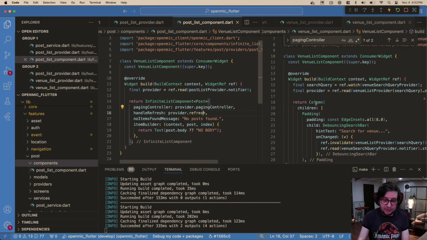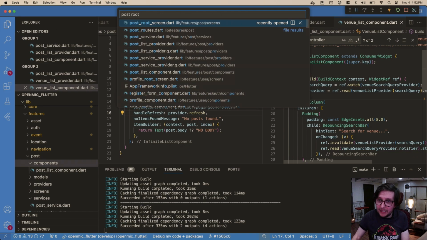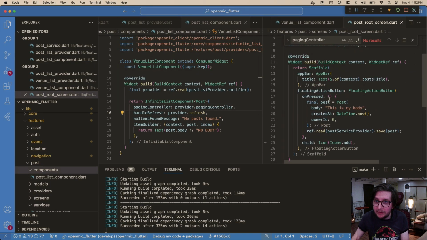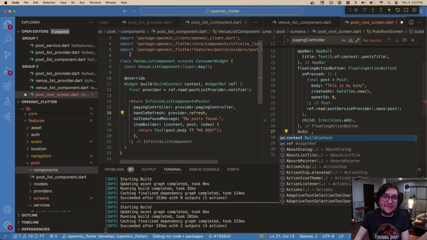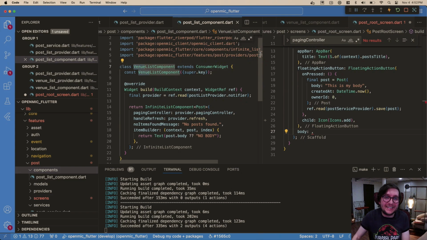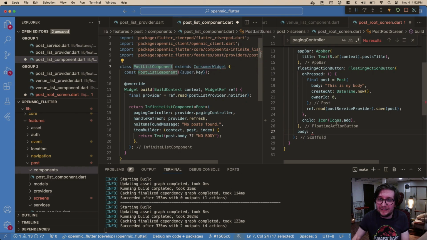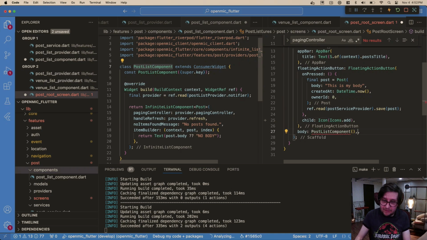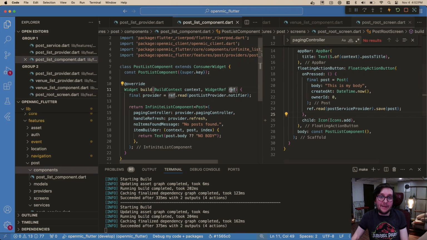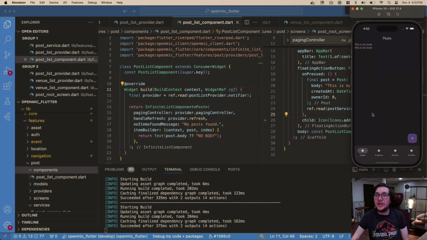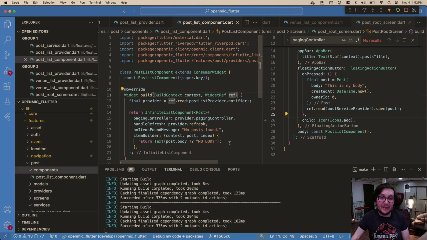Okay, so now let's actually go to our post root screen. And what were we returning here? We don't even have a body, do we? Child. That's the floating action button. Okay, body. All right. Let's rename this. I even typed this out and I still made it the wrong thing. Post list component. Yep, we will import it, and it can be a const. We're not passing anything into it, at least yet. Okay, let's find out what happens. Look at this. This is my body. This is my body. Amazing. So it's working. We're getting data back.